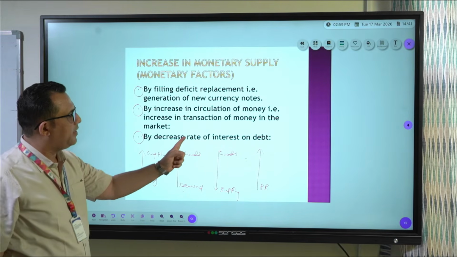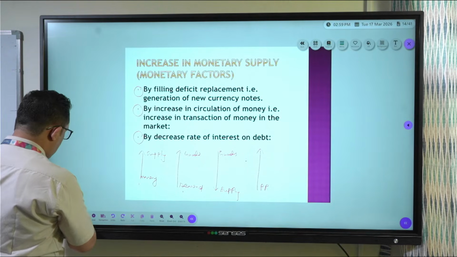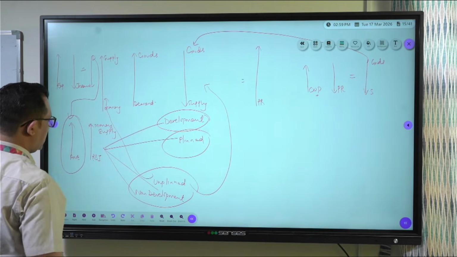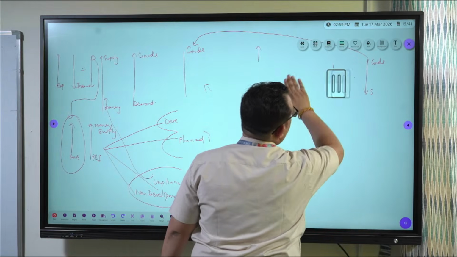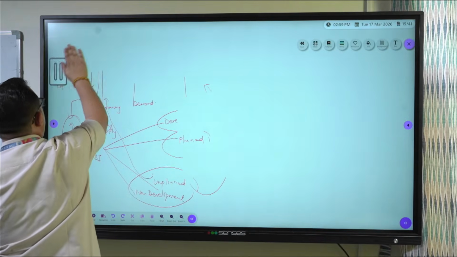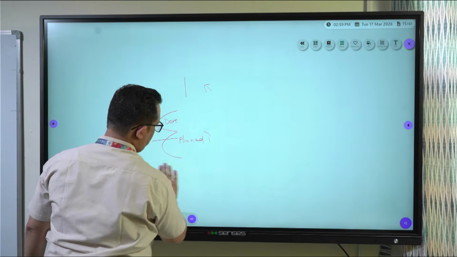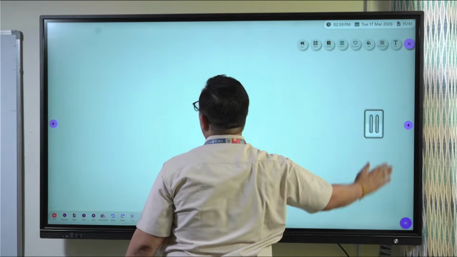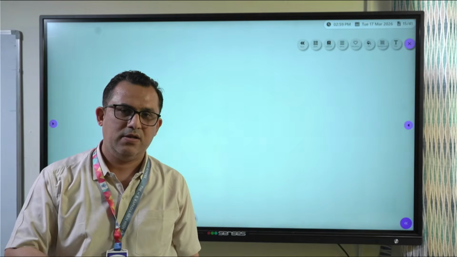that is by decreasing the rate of interest on debt. Now how does this lead to increasing supply of money and price rise? Let me explain it. The third way of increasing monetary supply, we are seeing how decreasing the rate of debt leads to price